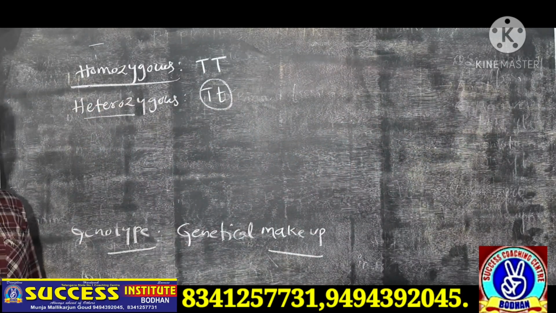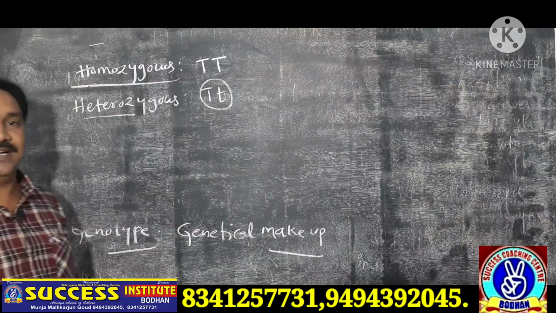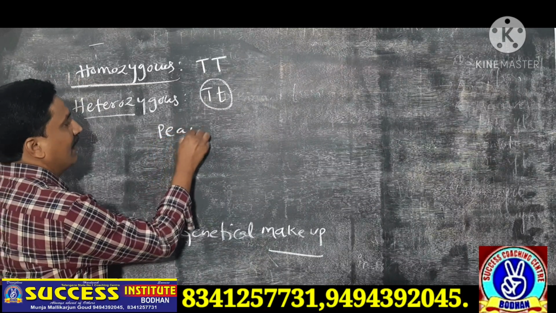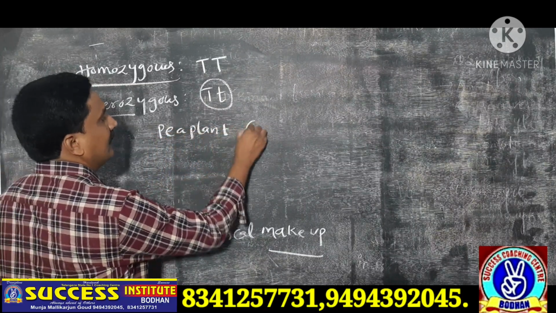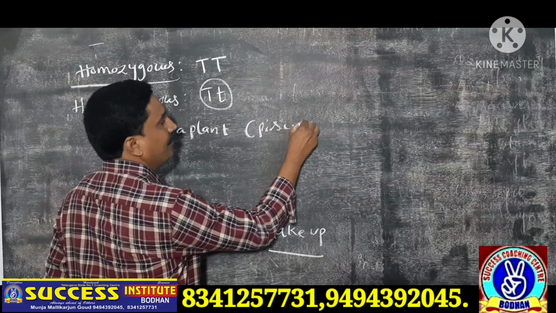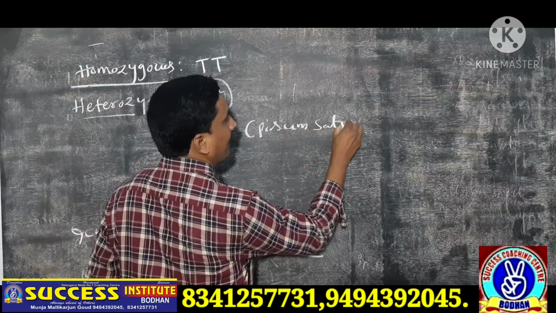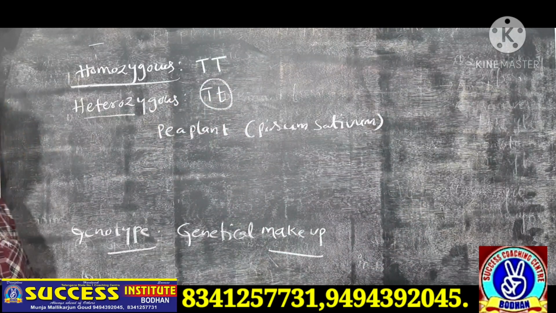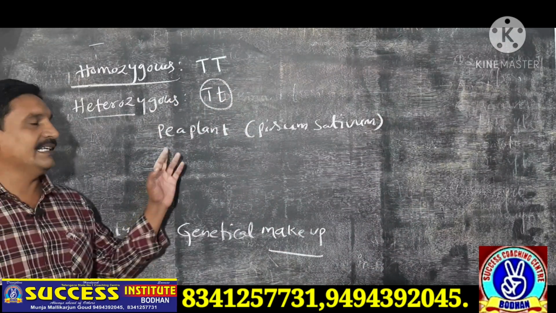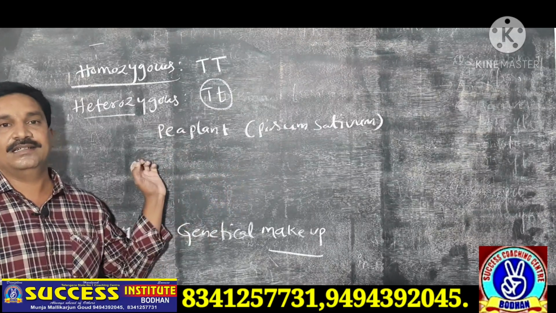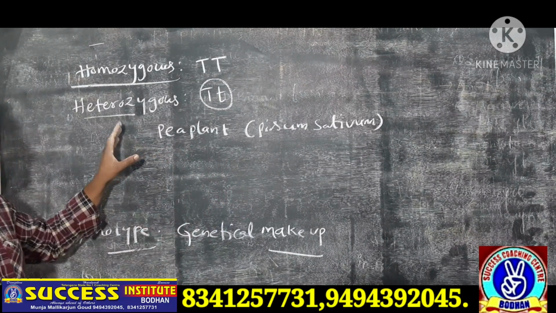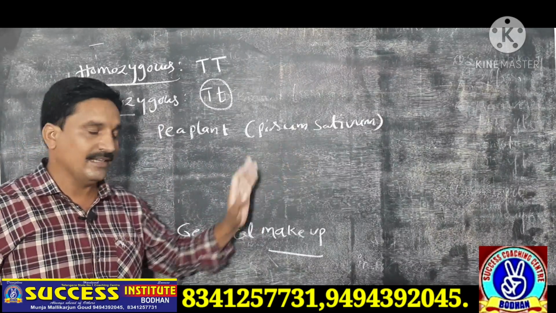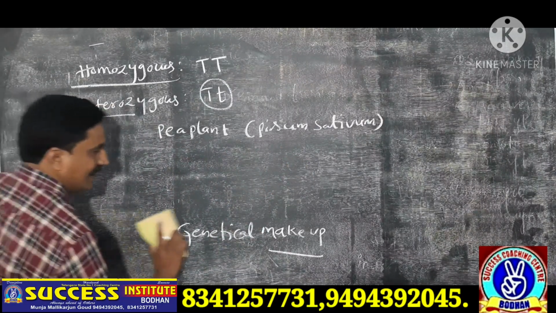Here, Mendel selected which plant for his experiment? He selected the pea plant, Pisum sativum. The scientific name is Pisum sativum. Why did he select that plant only? There are some reasons. Mendel selected the pea plant only for his experiment because of these reasons.